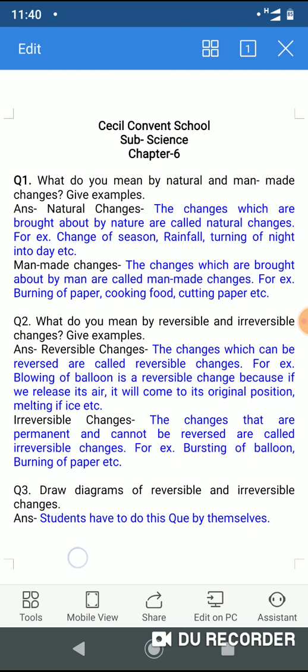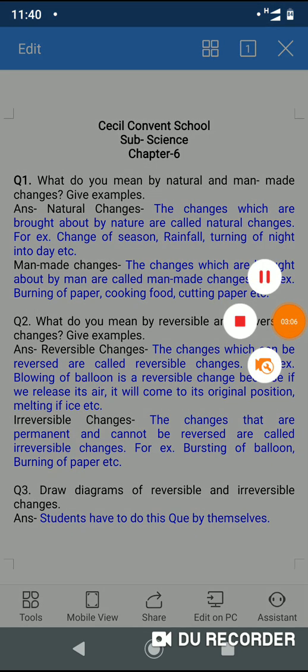Now our third question is, draw diagrams of reversible and irreversible changes. Students, you have to draw diagrams of irreversible and reversible change by yourself because I gave you so many examples of reversible and irreversible change. You can take any one example of reversible change and any one example of irreversible change and you have to draw the diagram accordingly. Now we will discuss slow and fast change.